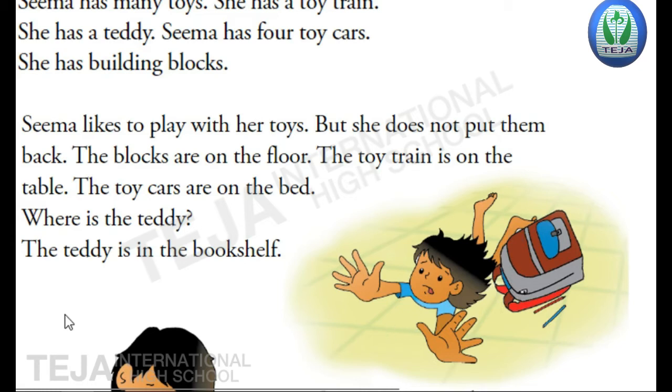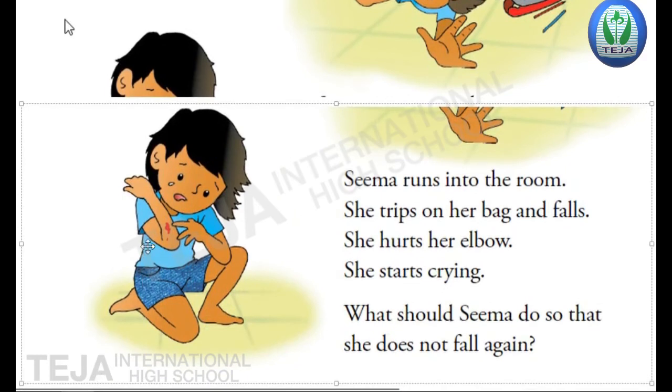As she fell on the floor, what happened? Her elbow got hurt. You can see in this picture, the blood is coming out on the elbow. When she fell down and the blood was coming out, she started crying.